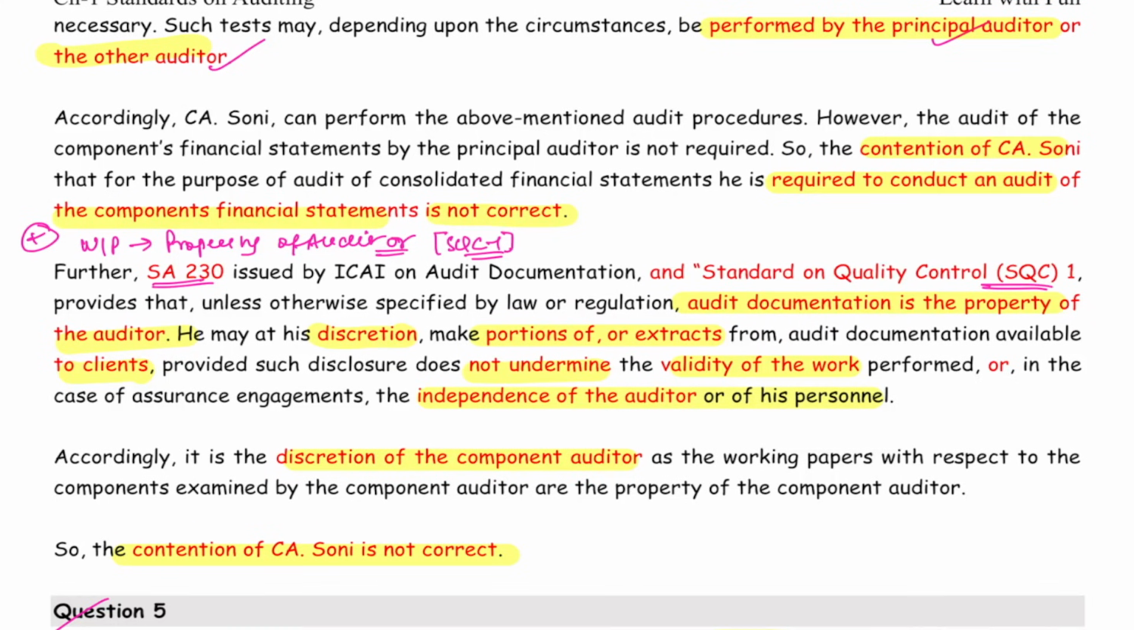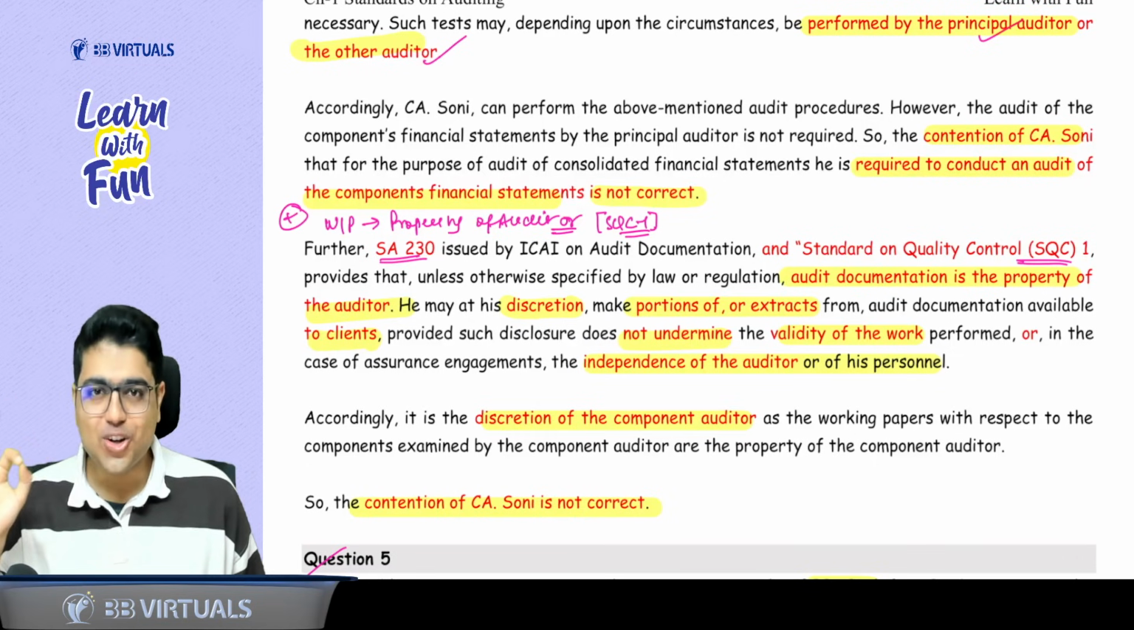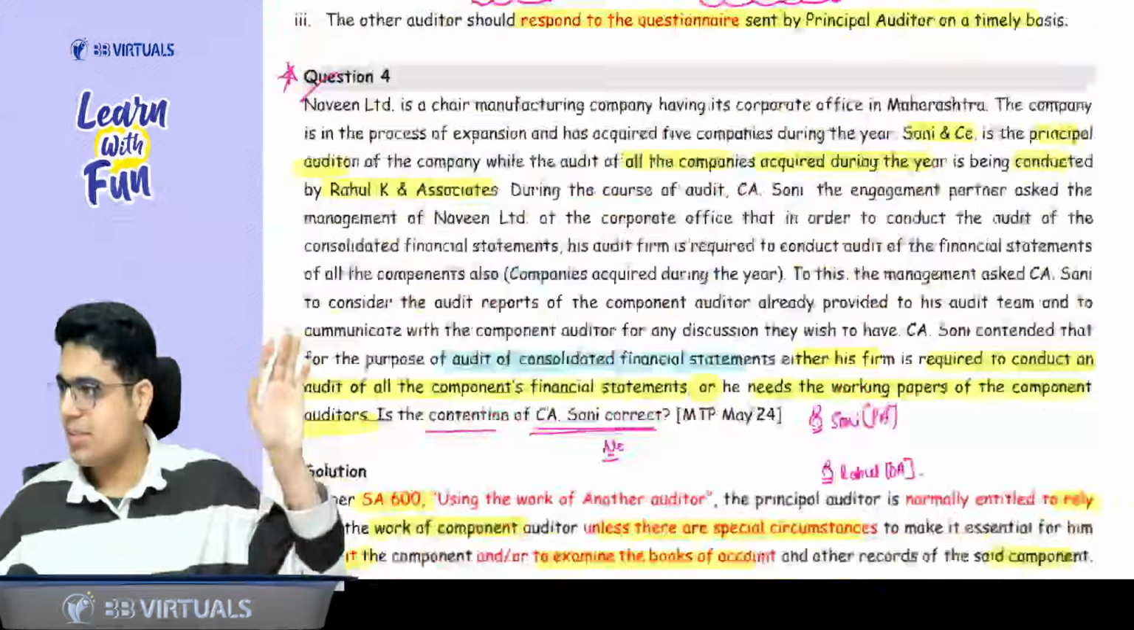It is his choice, discretion, that he can make portions or extracts available only to the client. But remember, it should not undermine the validity of work or his independence. Okay, so it is his discretion whether he wants to share the working paper or not. So the contention of CS Sony is not correct. Is this case study based question clear to you?